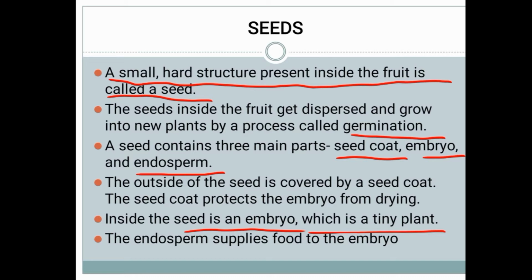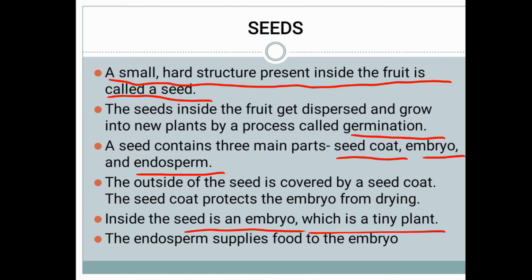What do you mean by seed coat? The seed coat is the outer covering of the seed, which protects the embryo. Then what do you mean by embryo? Embryo is a tiny plant, a small plant present inside the seed. Endosperm is the part which supplies food to the embryo.